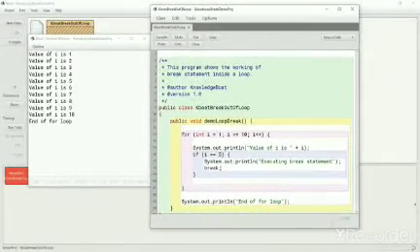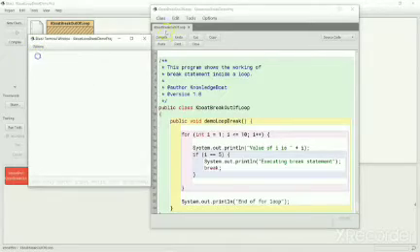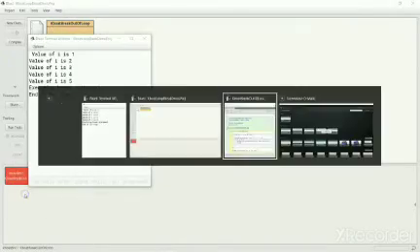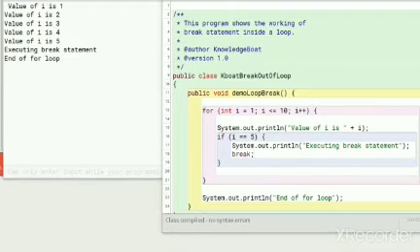Let me execute the program and get the output. This time, the loop executed 5 times only. As long as the value of I is less than 5, execution of for loop happens normally. When I becomes 5, the condition of this if statement tests true.